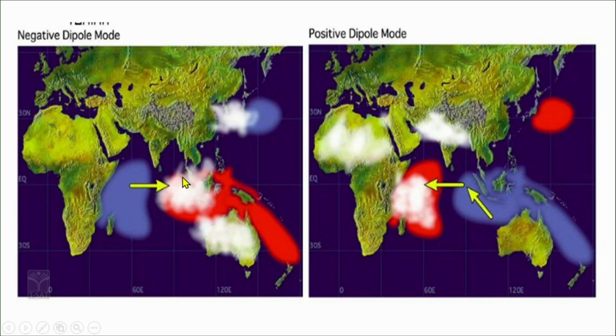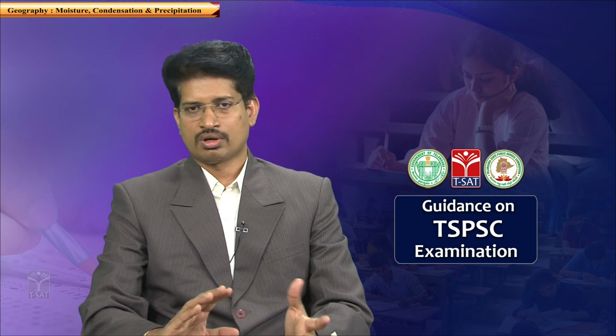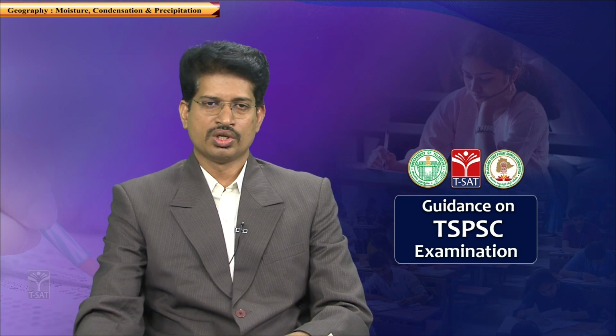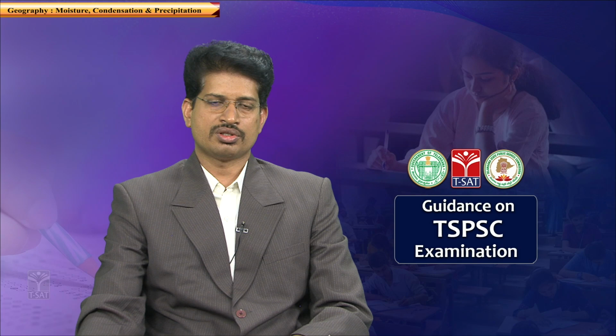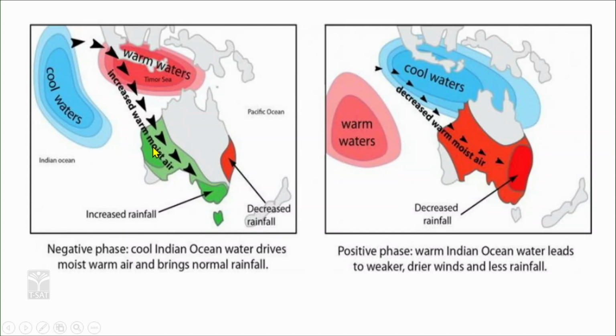The impact of the Indian Ocean dipole. The Indian Ocean dipole also impacts the monsoon. Because of the cold and warm conditions, because of the low and high pressure conditions, because of the change in the Indian Ocean dipole, the wind direction changes. In the negative condition it strengthens the monsoons, because of the variation of temperature conditions.